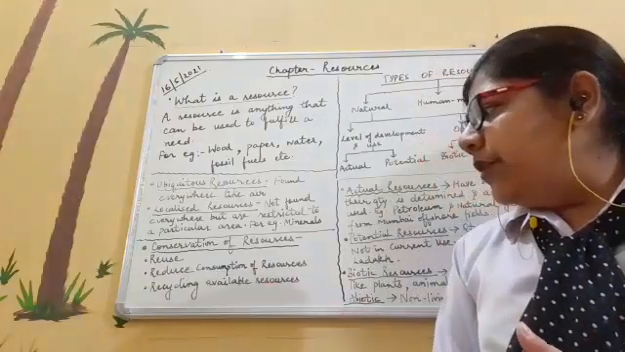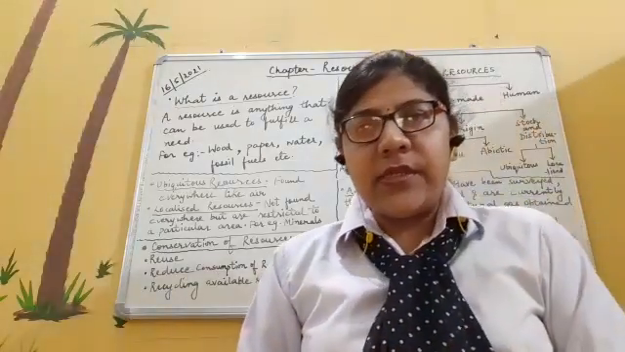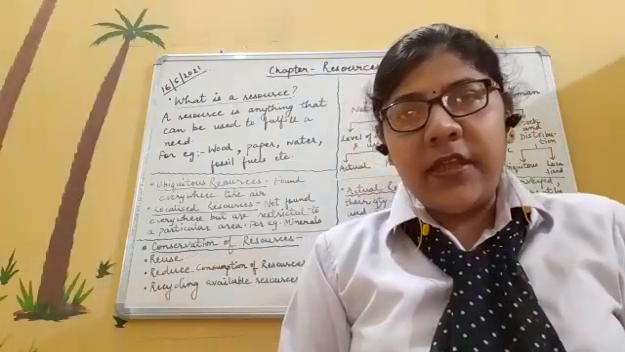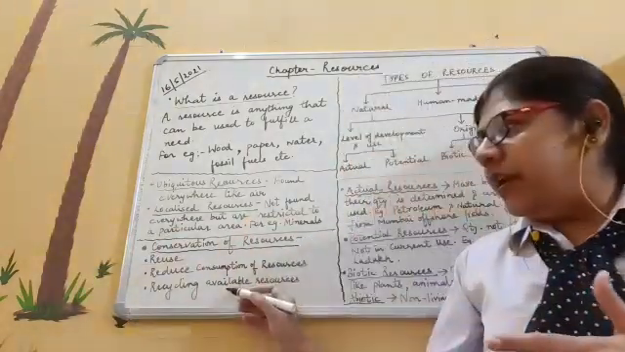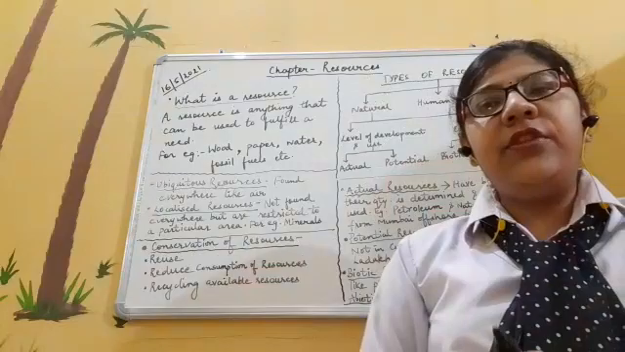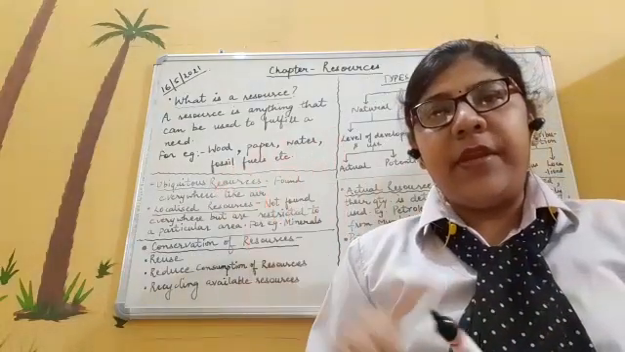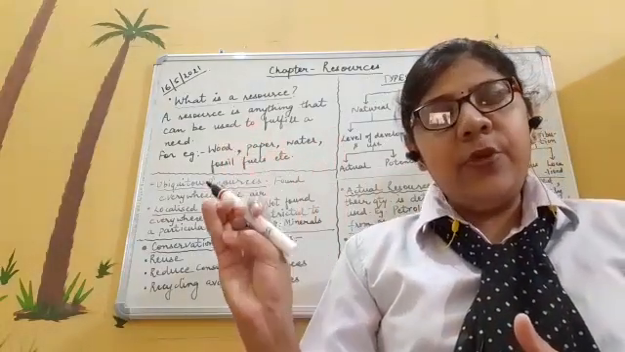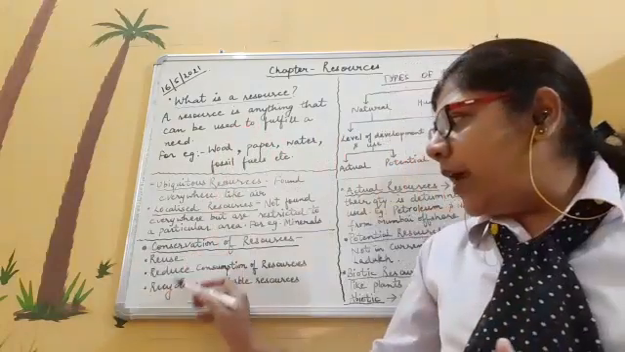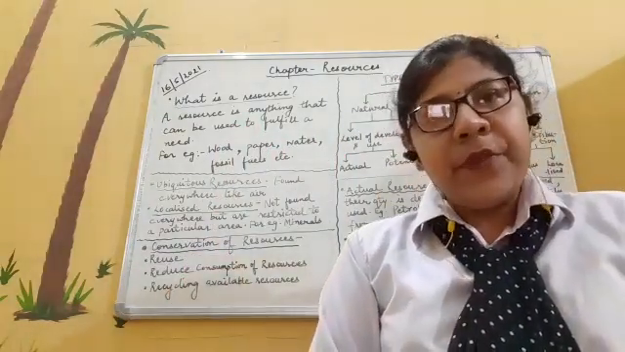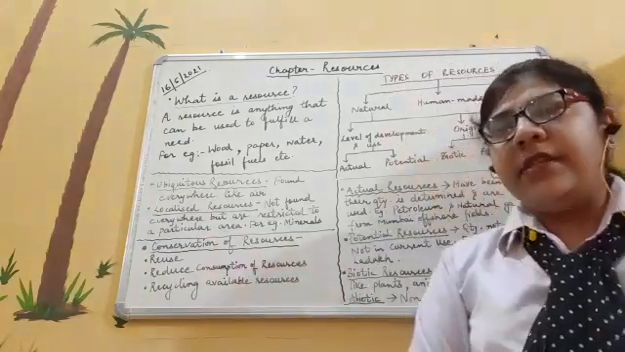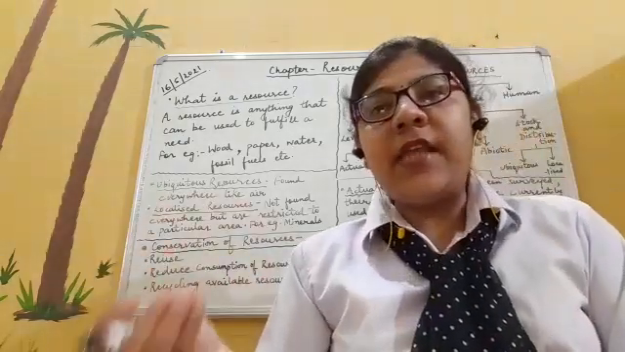And next, recycling the available resources. Whichever resources are there, recycling should be done. These are called the 3 R's, which you must be remembering: reduce, reuse and recycle. By adopting these ways, we will be able to conserve our resources.